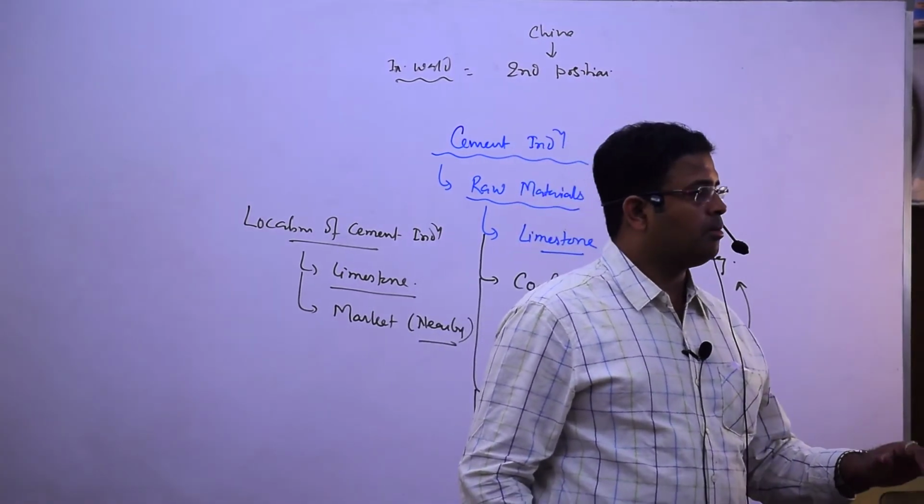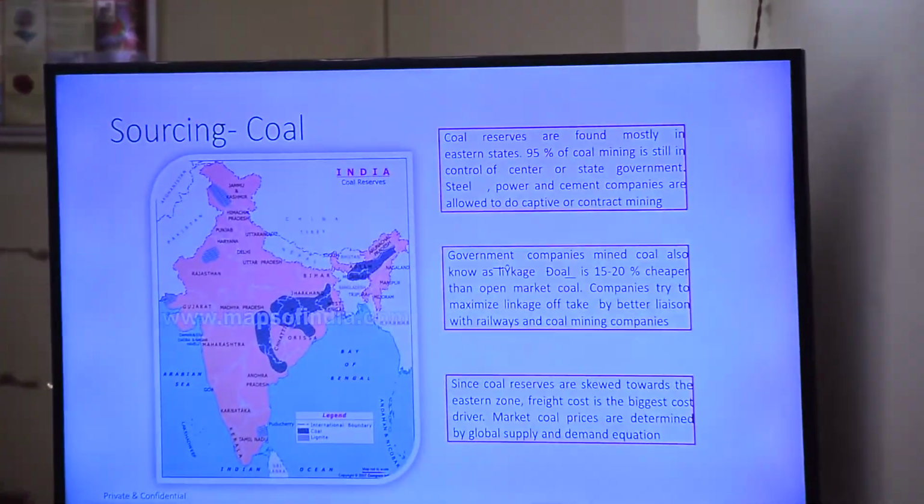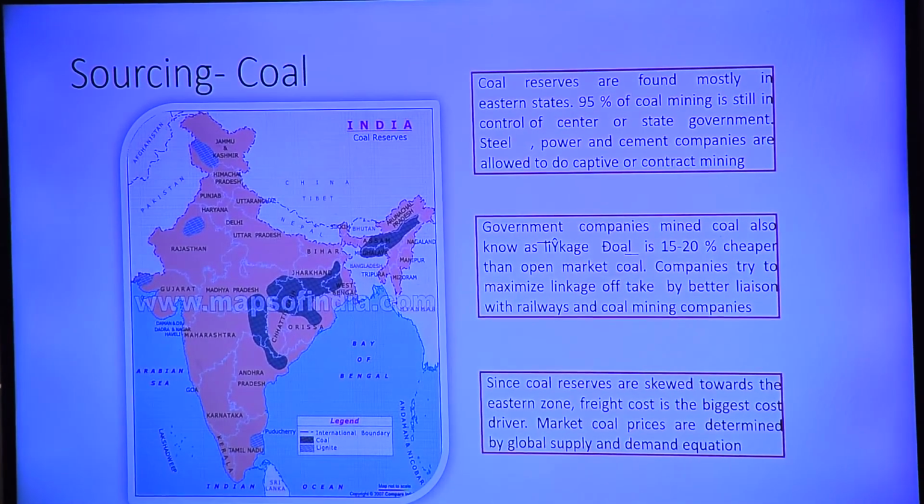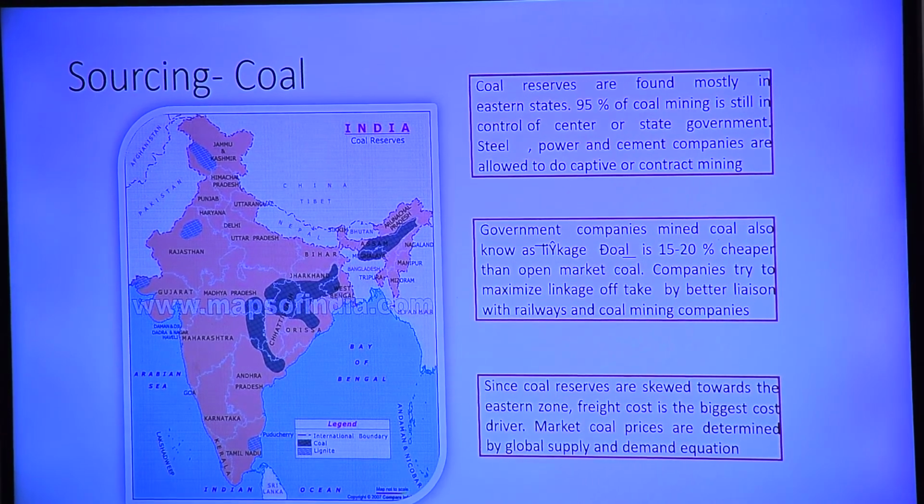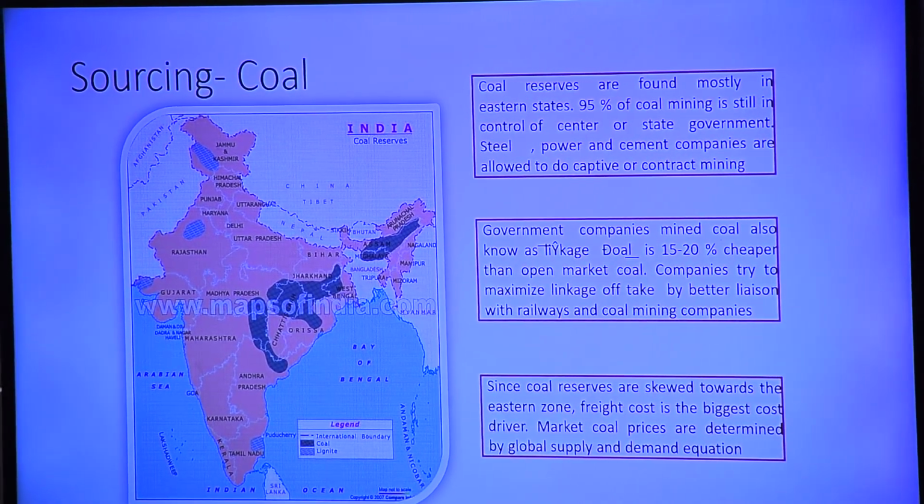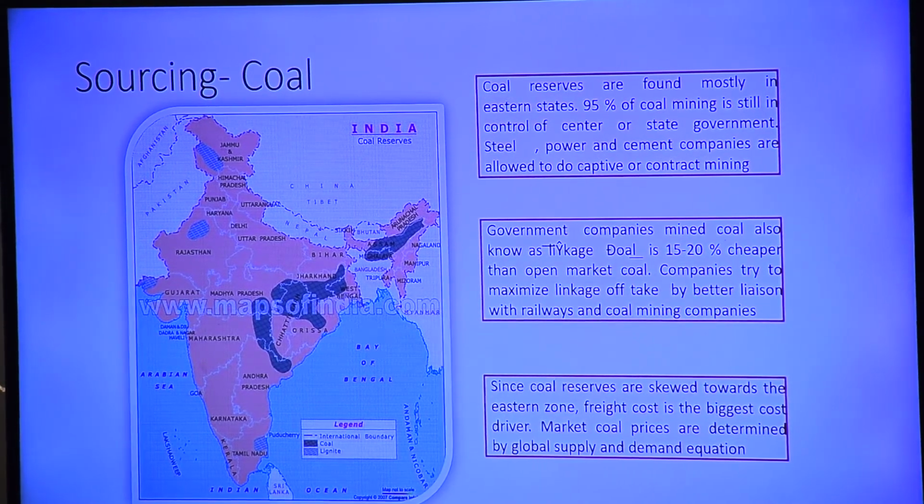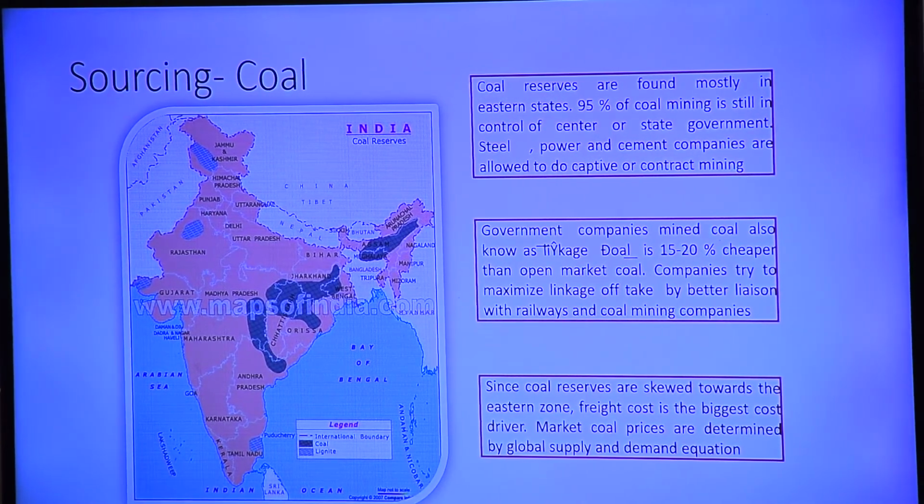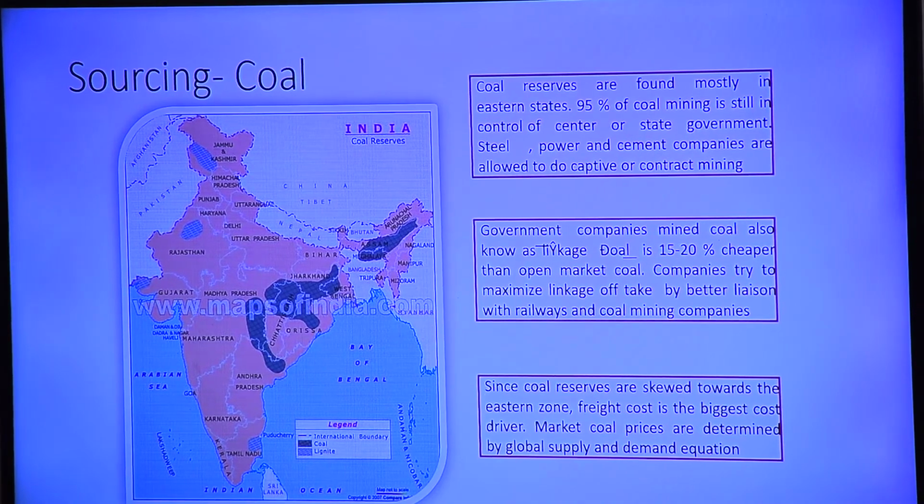Now we have to see about coal. You know that coal reserves are found mostly in which region? Eastern states, where it is available, and 95% of the coal mining is still in the control of the center or state government, and then steel, power, cement companies are allowed to do captive or contract mining.